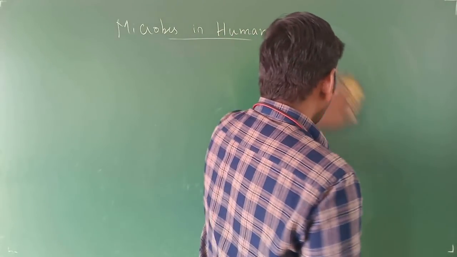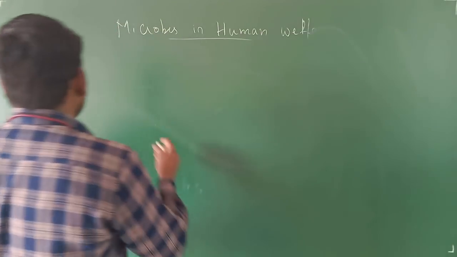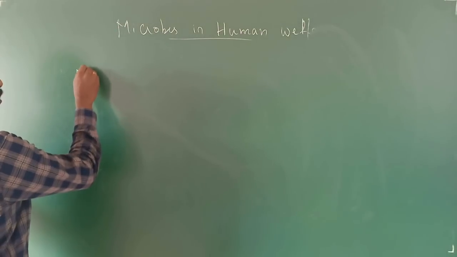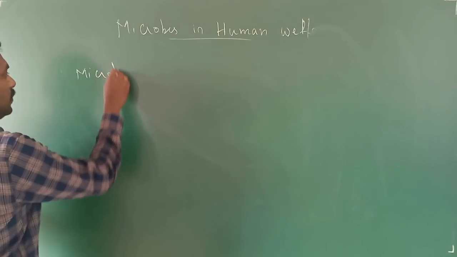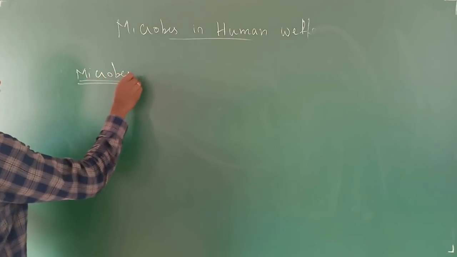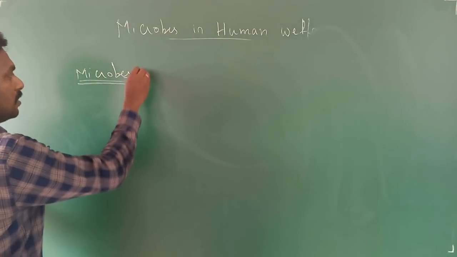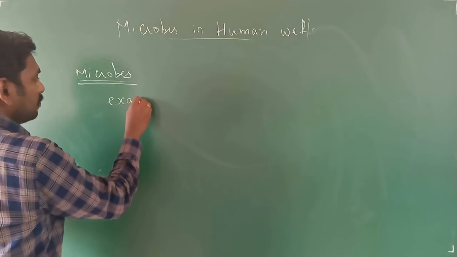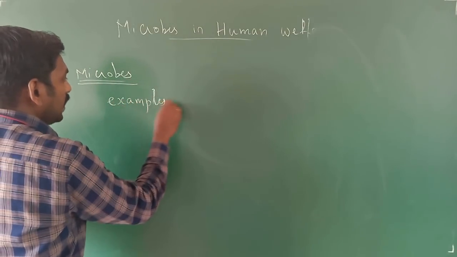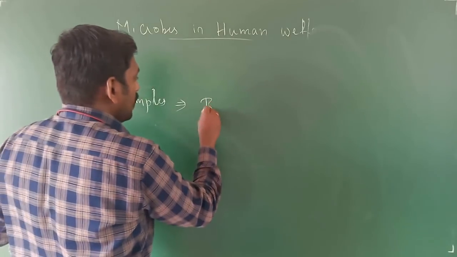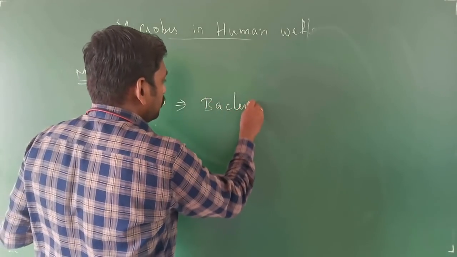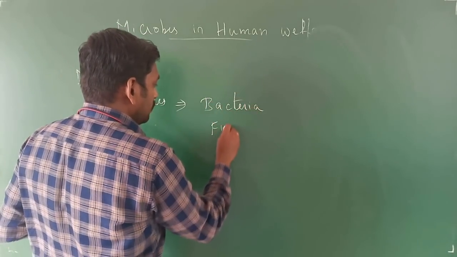You will be having various types of microorganisms. What are microbes? Microbes are microorganisms. Examples: you will be having bacteria, fungi.